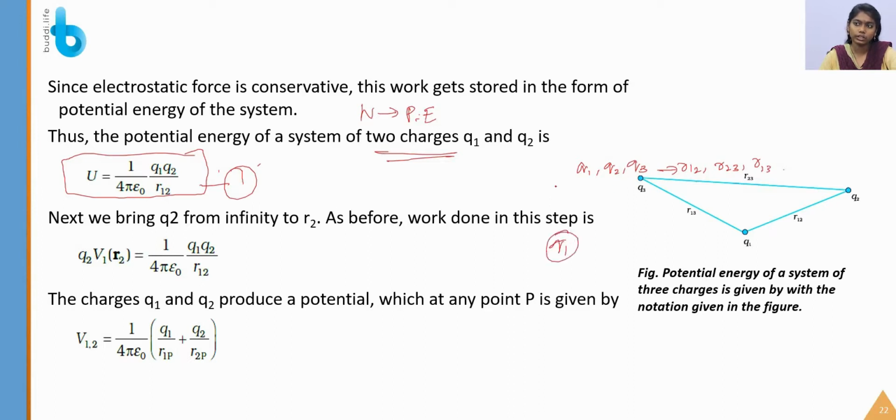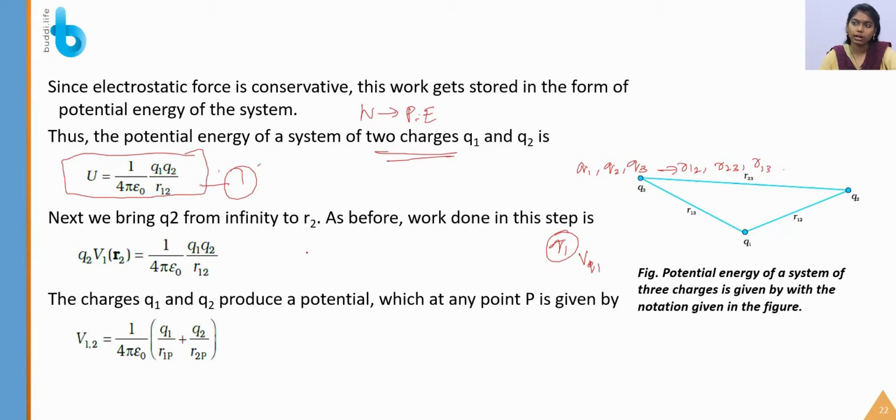Initially there is no field present in the system, so there is no work done, but there is a potential at that place, say V of q1. Next I am moving the charge q2 into the same system. By this time there is a field produced by q1, right?